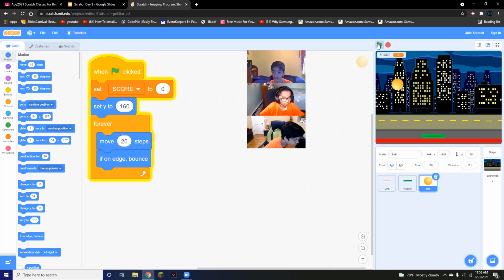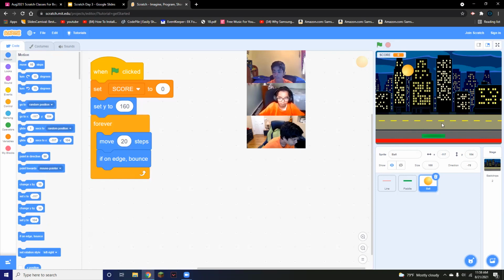Now, if I run this, as you can see, the ball is bouncing off the walls. But it's going in the same direction each time. There's no change in the pattern or anything. So to fix this, we're going to be changing that.